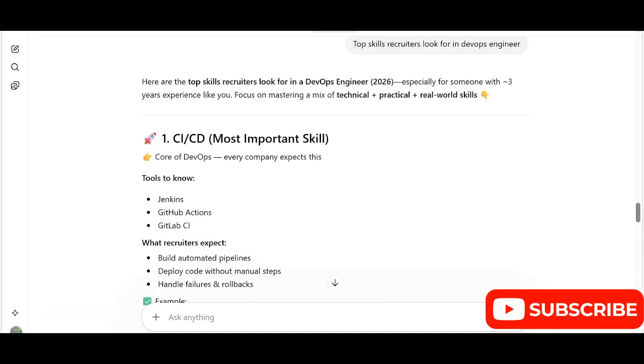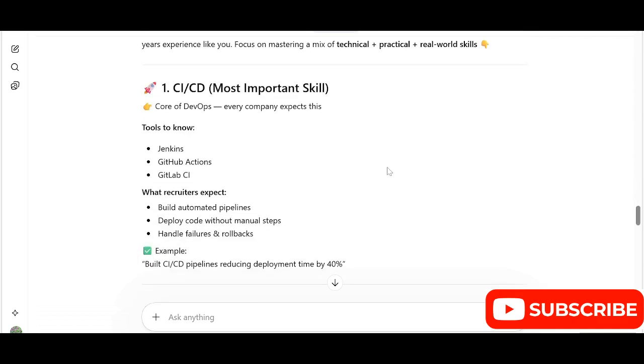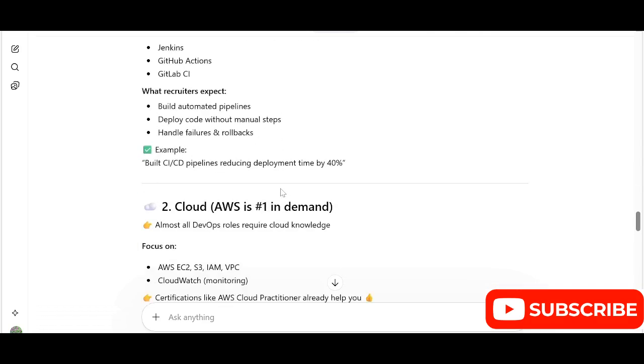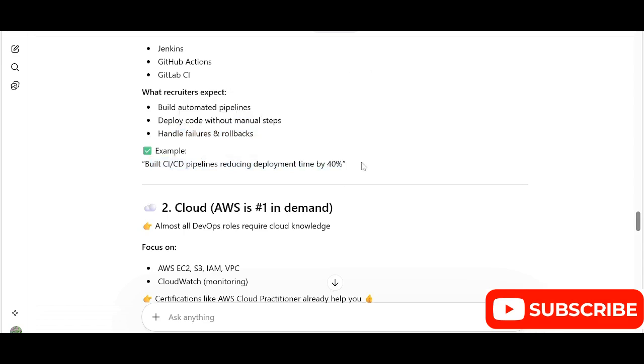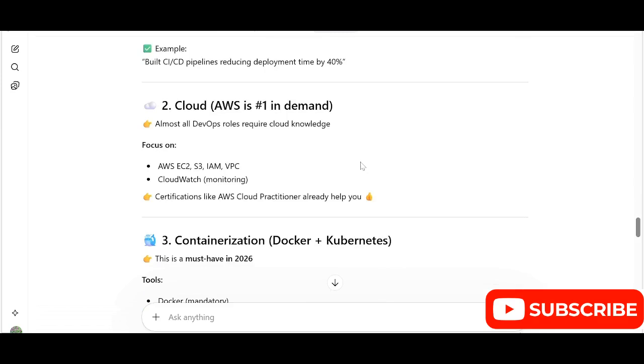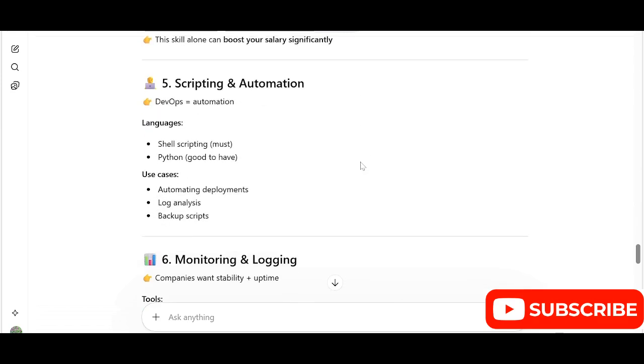The next most important skill is CI/CD, the core of DevOps. Every company expects this, because it automates your tasks and saves your time. Tools to know: Jenkins, GitHub Actions, GitLab CI. Recruiters expect you to build automated pipelines, deploy code without manual steps, and handle failures and rollbacks. Example: built CI/CD pipelines, reducing deployment time by 40%. So these are the most in-demand skills.